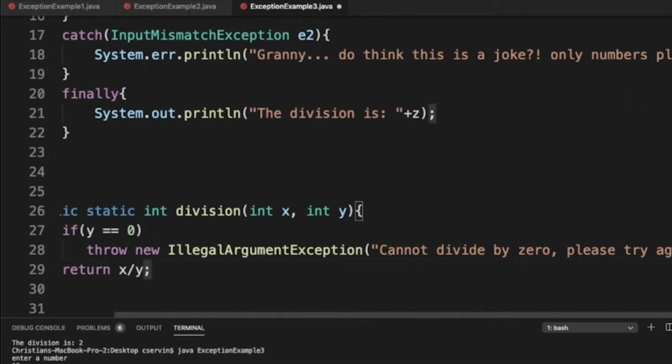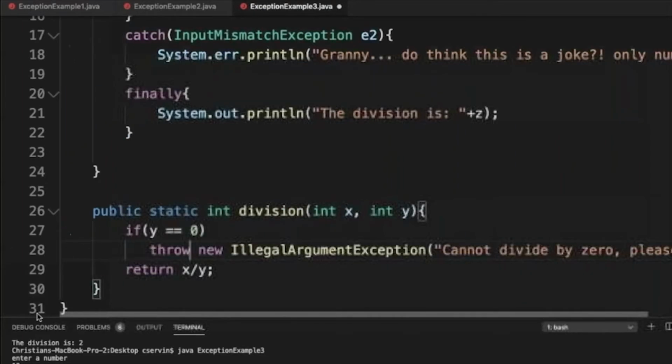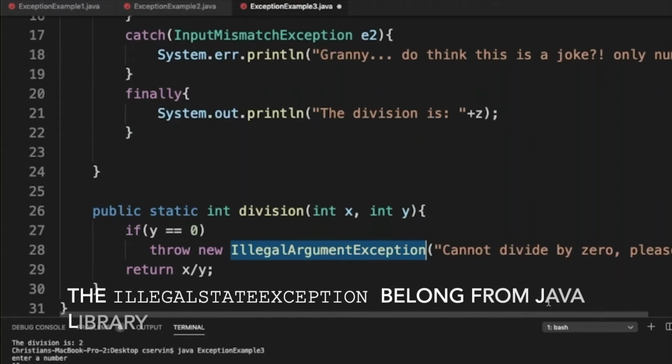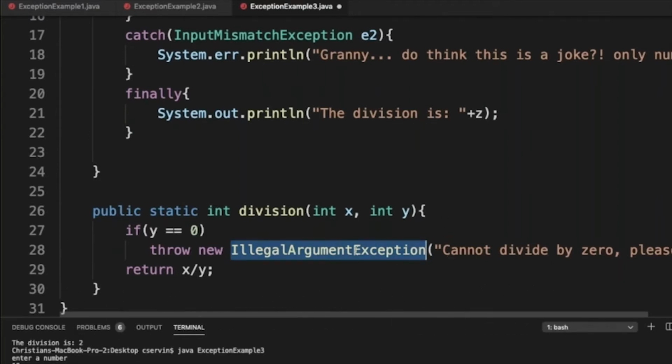Now, I want you to pay attention to what's going to happen here. On line 28, we are throwing, and this is throw without the s. I don't know if you recognize this, but throw without the s means that you are explicitly making a mechanism to throw an exception. It is called illegal argument exception. Now, I'm using only Java's exception here because it seems to be proper. I don't know if you noticed there's another one called illegal state exception. That is also free. That means that you don't have to import anything. So now we have an illegal argument exception.